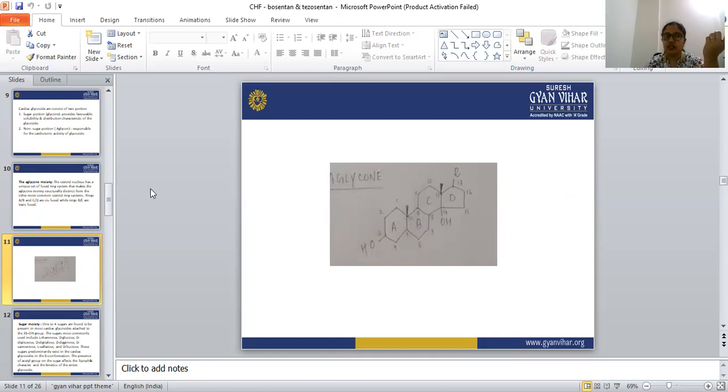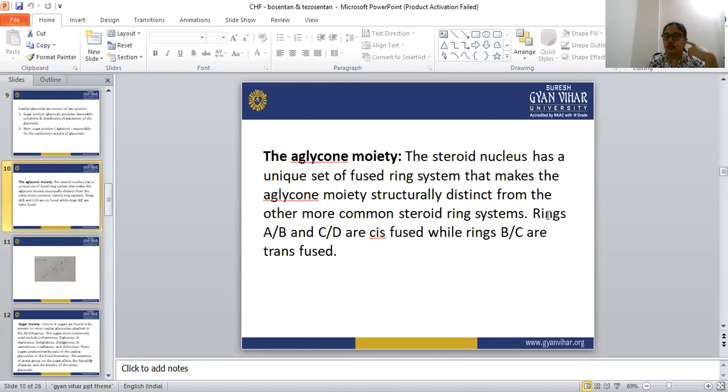The steroid nucleus has a unique set of fused ring systems that makes the aglycone moiety structurally different from other common steroid nucleus systems.